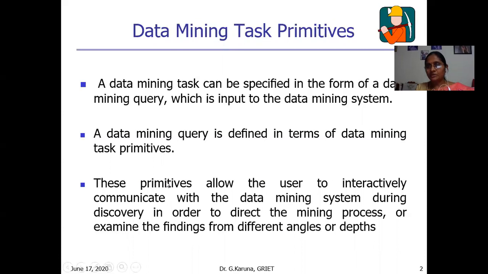What is a task primitive? What is meant by the primitive? The primitive is nothing but the essential, basic and fundamental things which allow the user to interactively communicate with the data mining system during the discovery process, in order to mine interesting knowledge or find patterns in different forms or from different angles. So there are 5 data mining task primitives. Let us see one by one.